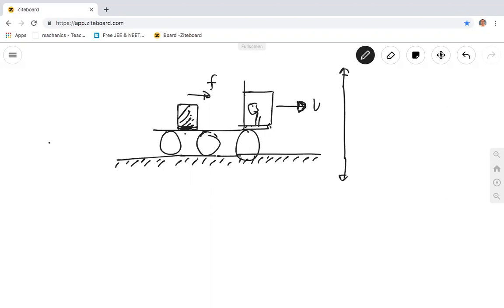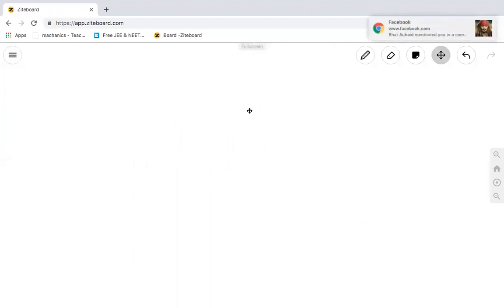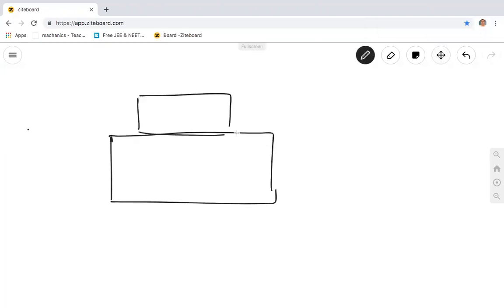Okay, I will give you one more example. This is a body here. This is one more body, and one more body, and one more body. This lower body moves with velocity v.